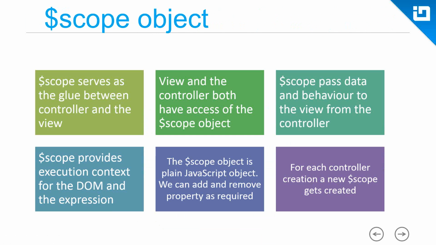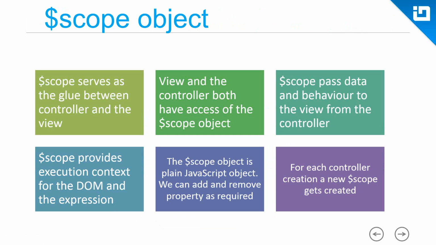And for each controller creation, a new $scope gets created. So each time you use a controller on your view, a new $scope will get created. So you can use the same controller multiple times on your view, and each time a new $scope object gets created for the controller.